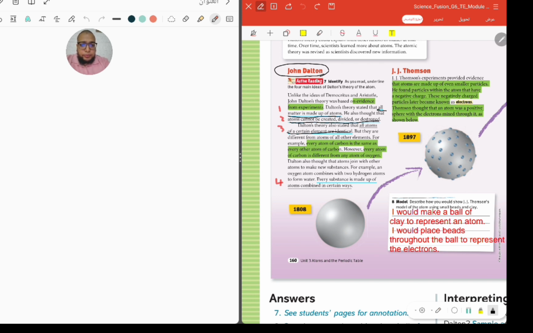Okay. Number 4, every substance is made up of atoms combined in certain ways. All of the substances around us are composed of atoms, but different atoms combined together in different ways.